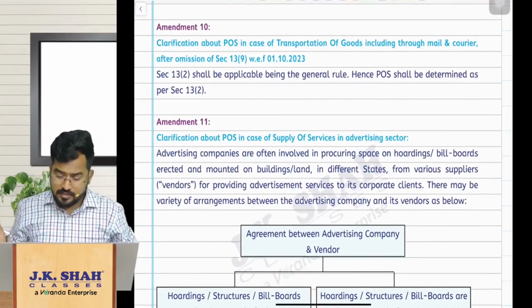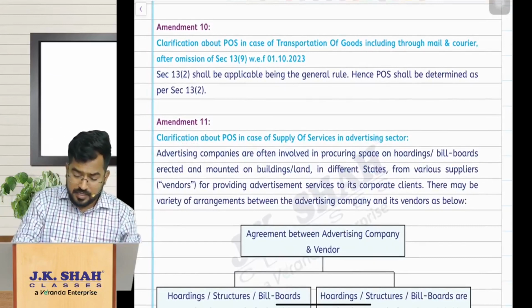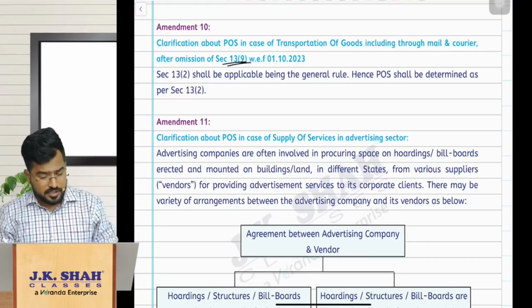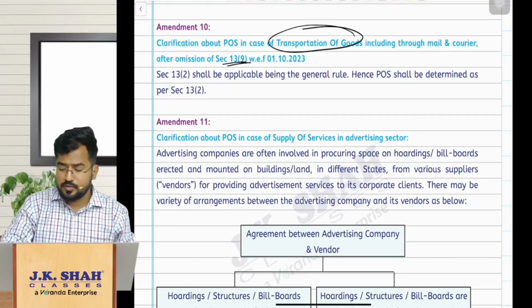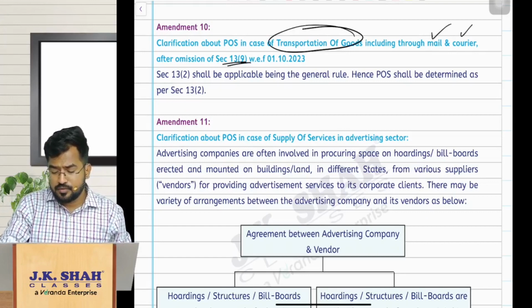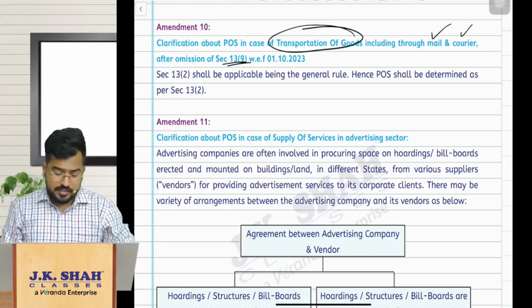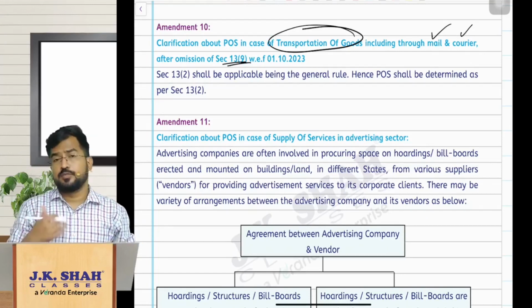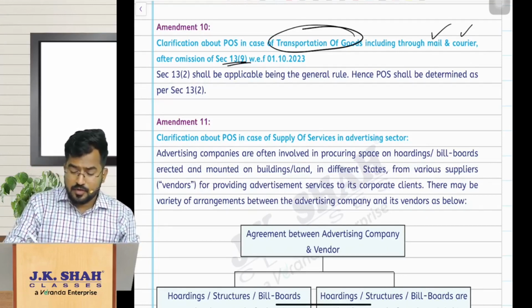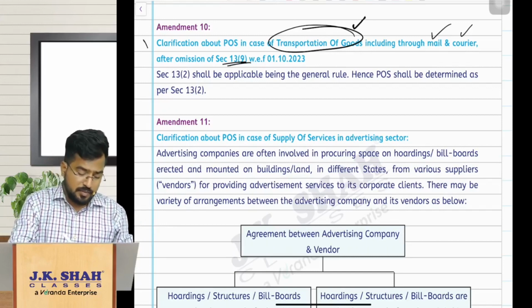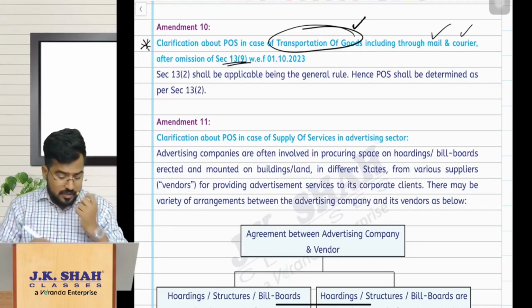Please understand, earlier there was a separate Section 13 subsection 9 for transporting goods, including through mail and courier, but now that subsection has been removed for various reasons, and let us not worry about that. Because it has been removed, sir, if you are transporting goods, this can be tested in your exam, so please be careful, important.